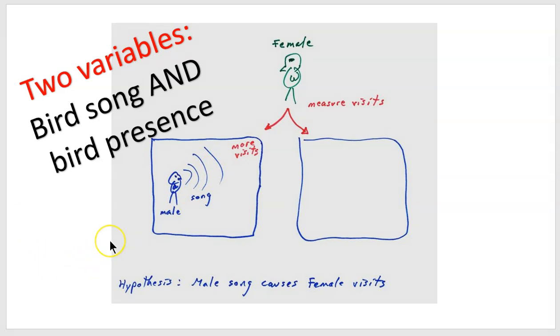So at this point then, again, pause the video if you want a chance to think about how we could fix this experiment. We don't want to have two differences between our experimental and control condition. We just want one difference. Because if there are two differences, we don't know which variable is causing the result.